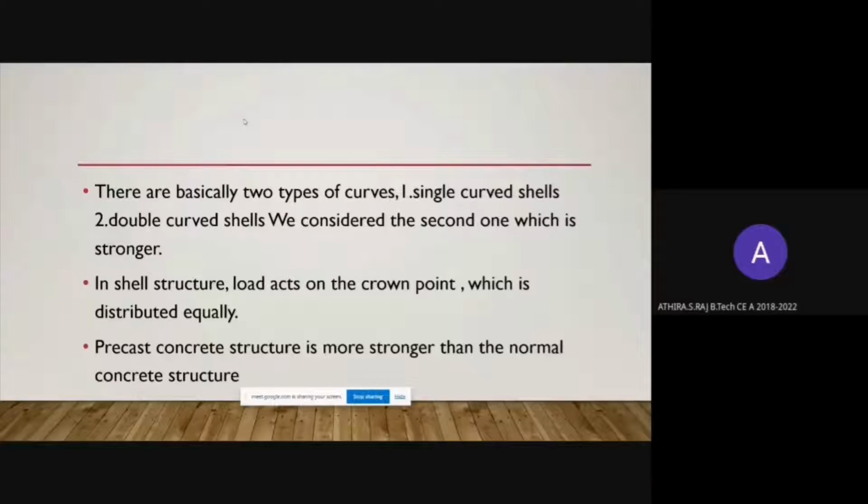In shell structure, the loads act at the ground point, which is distributed evenly through the side walls of the structure. Also, precast structure is stronger than other normal concrete structure because it is already made with extra care under modern technology, so it will be stronger. Next slide.